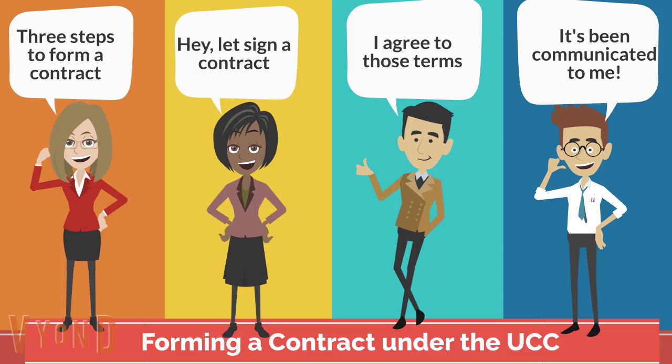The U.C.C. wants to find a contract, so they are very liberal when it comes to what constitutes an offer and acceptance. The basic premise is that an offer may exist when an opportunity for an acceptance has been created. An offer under the U.C.C. requires three things to be valid. These are: 1. An expression or willingness to enter into a contract; 2. Certain and definite terms; and 3. Which are communicated to the offeree.